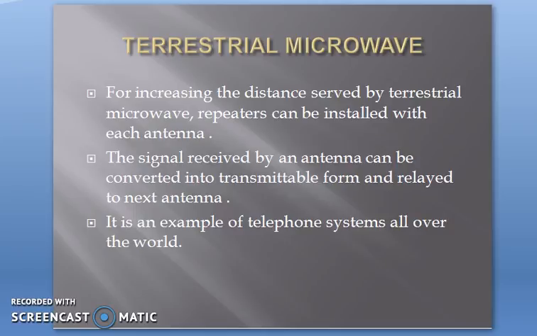Coming to terrestrial microwave, distortions will be there. For avoiding that and for increasing the distance, we use repeaters with each antenna. Repeaters are placed here and there, and the signals received by an antenna can be converted into a transmittable form and relayed to the next antenna. An example is the telephone system all over the world.